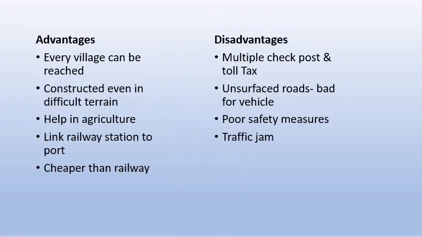And the most important part, advantages and disadvantages. Every village can be reached, roads can be constructed even in difficult terrain, they help in agriculture, and link a railway station to a port, or one mode of transport to another mode of transport. A track cannot connect a road and a port. A water body cannot connect a railway station and a bus stop. But a road can connect a railway station and a port, or an airport and a railway station. Roadways is the only mode of transport which can connect two different kinds of transportation means. It is cheaper than railway, that's also an advantage, but there are some disadvantages.